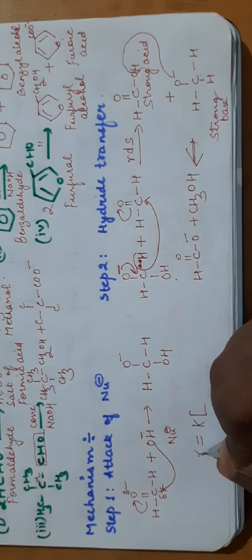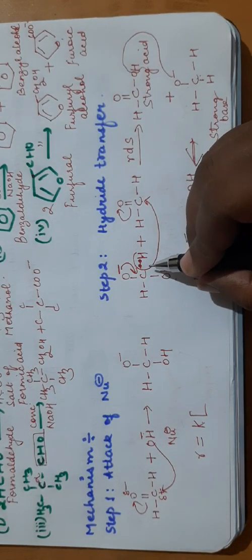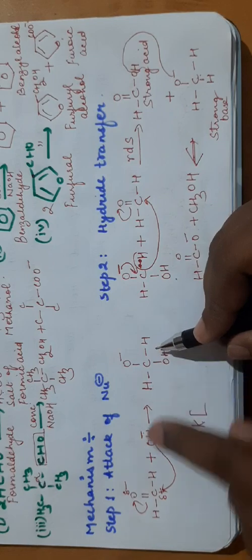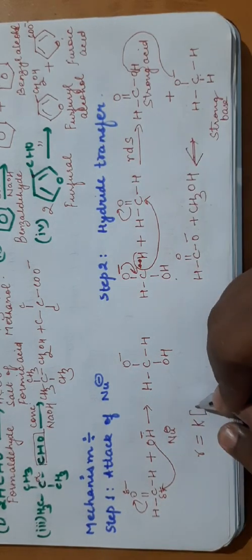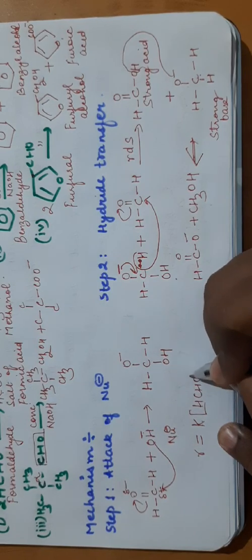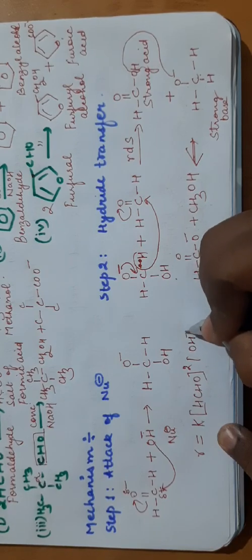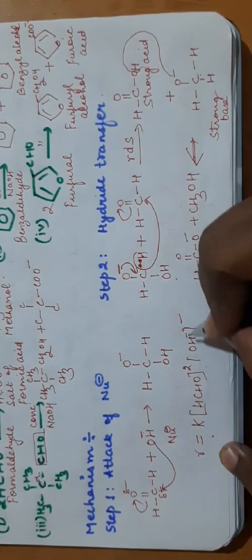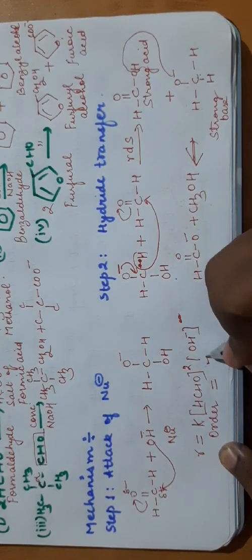So what you will do, rate will be equal to K, as you generally do in the chemical kinetics chapter. When an intermediate forms which is not a reactant, what do we do, we write it in terms of the reactant. So if you write this species in terms of reactants, you have to involve these two. So what will be the rate? It will be K times aldehyde squared times OH minus. That means what is the order of the reaction? Order of this reaction is 3.